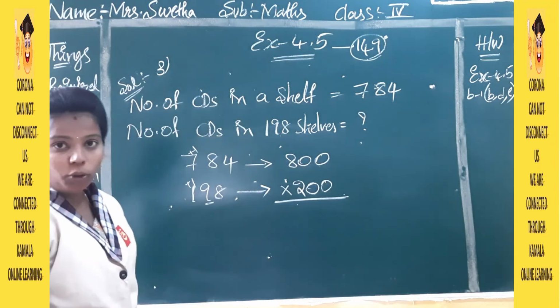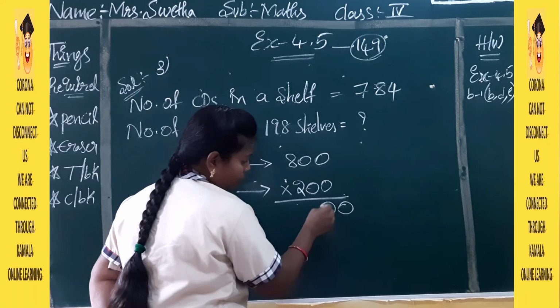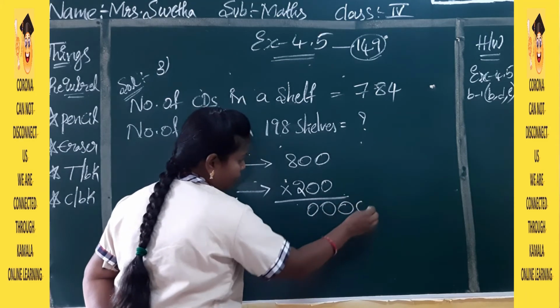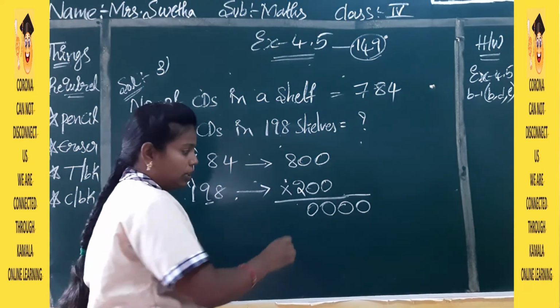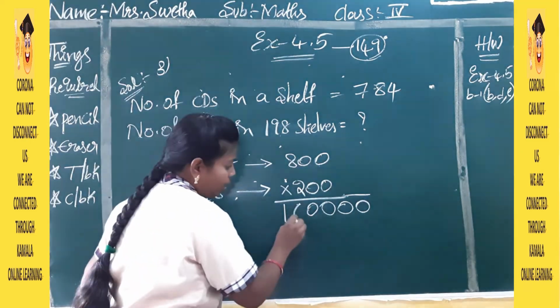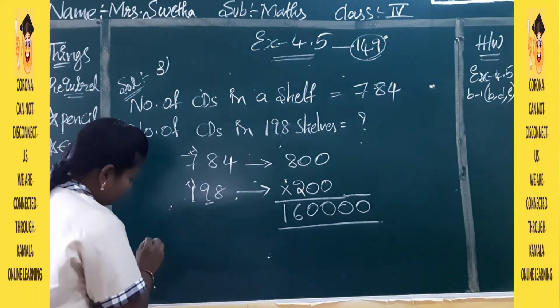Okay. So now we have to do multiplication. As we have 4 zeros in our question, in our answer also we have to write 4 zeros. Then you do the multiplication of the numbers. 2 8s are 16. So how much did you get? 1,60,000. Okay.